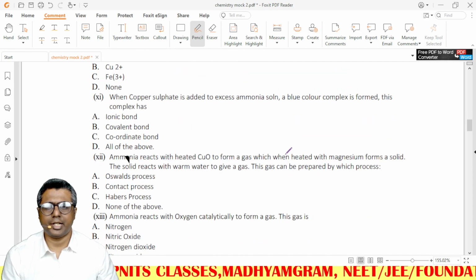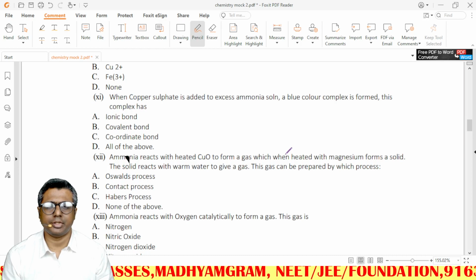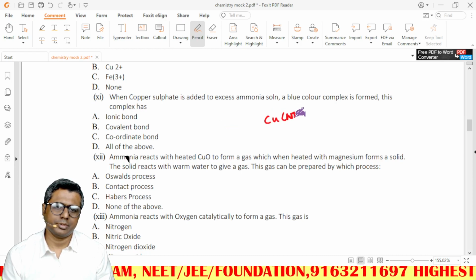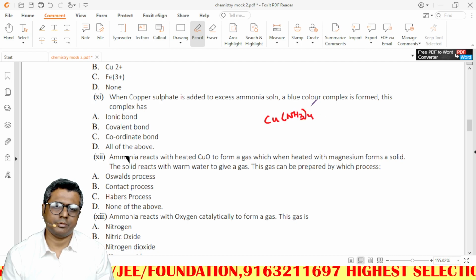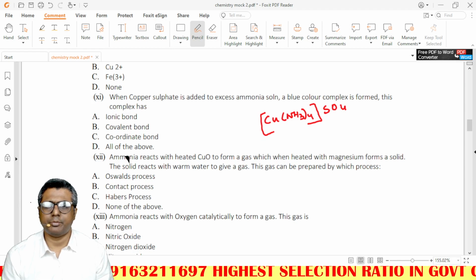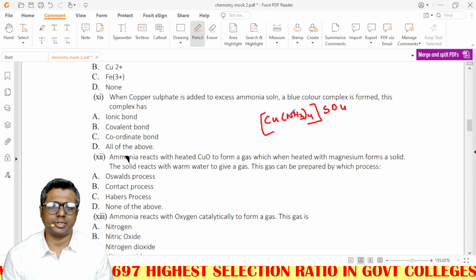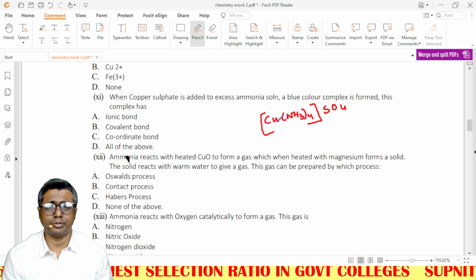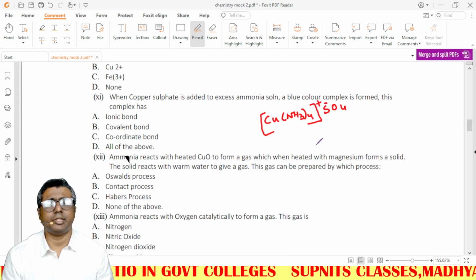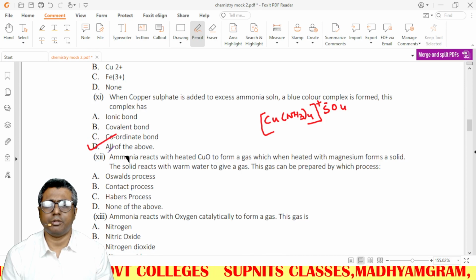Copper sulfate added to excess ammonia solution gives a blue colored complex, that is [Cu(NH3)4]SO4. What kind of bonds are there? All. This NH3 is bonded by coordinate bonding with copper. This is plus, this is minus, so ionic; in sulfate there is a covalent bond. So all of the above.